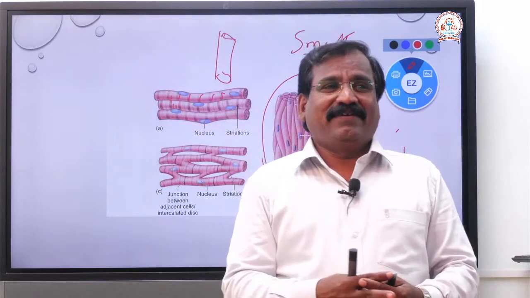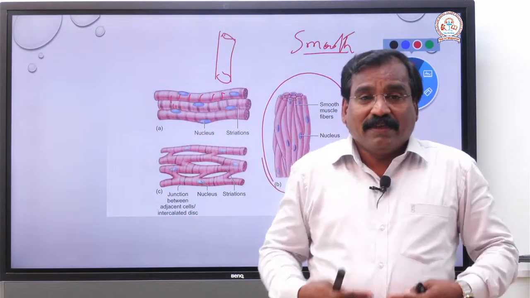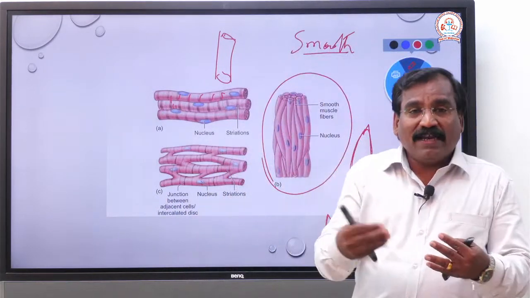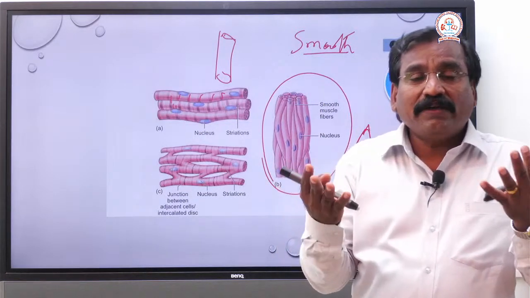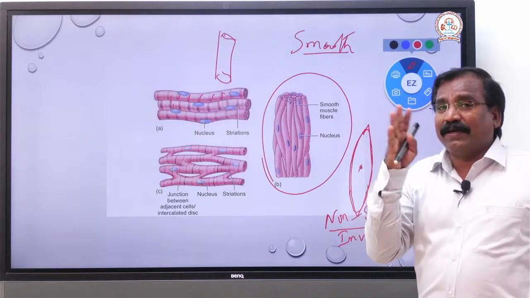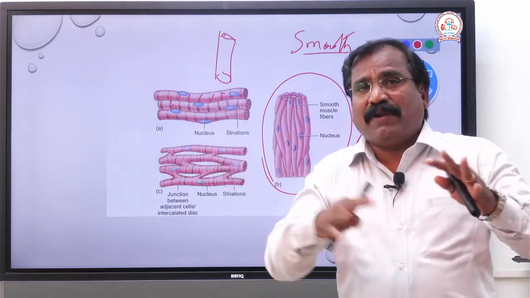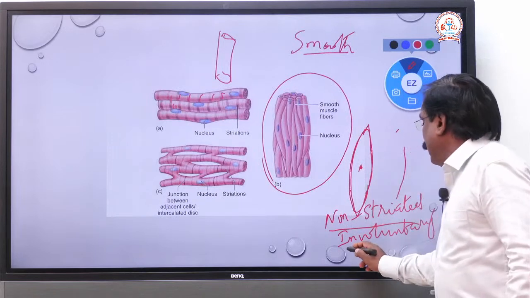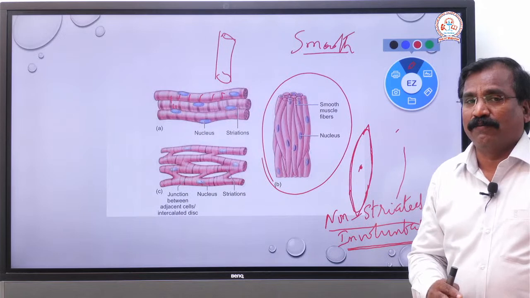We cannot control the function of the intestine, the blood vessels, or the urinary bladder. It is separate, and that's why it is called the involuntary muscle, not under our control.